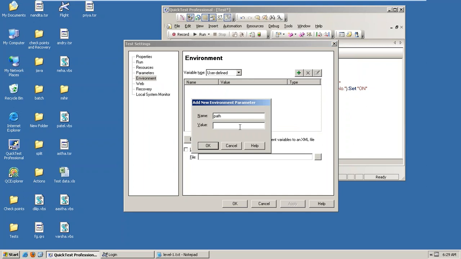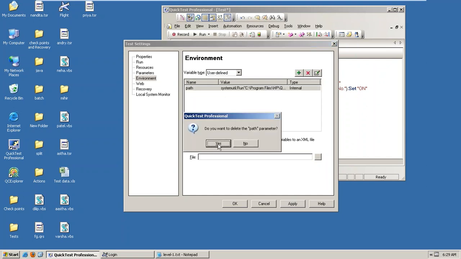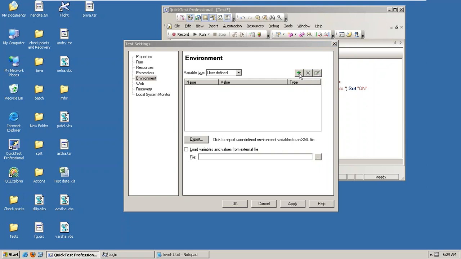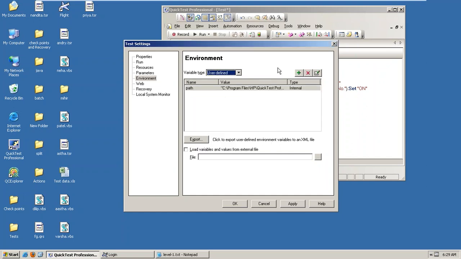So I'm giving it as a path. So what is the path? This is the path, right? Click on OK.